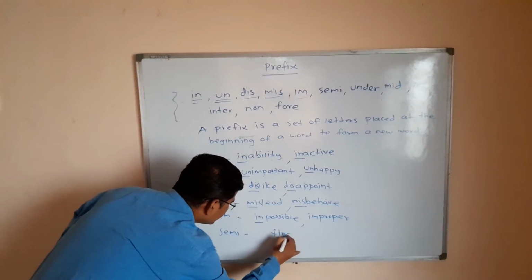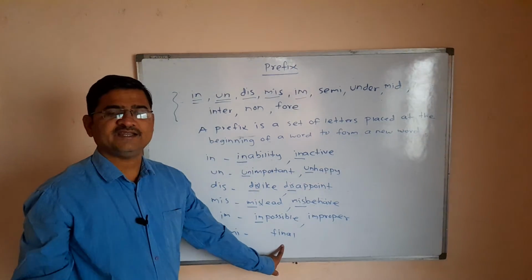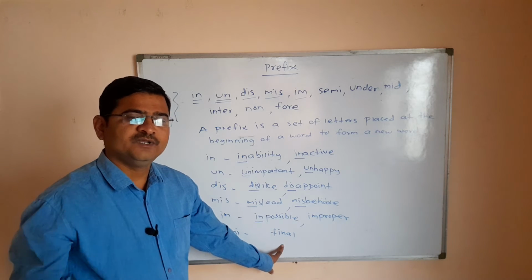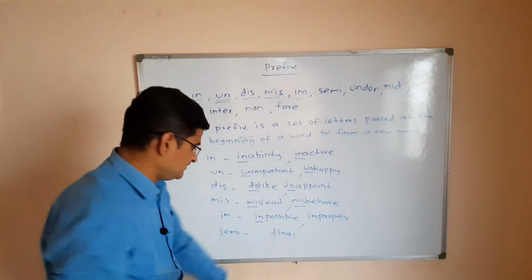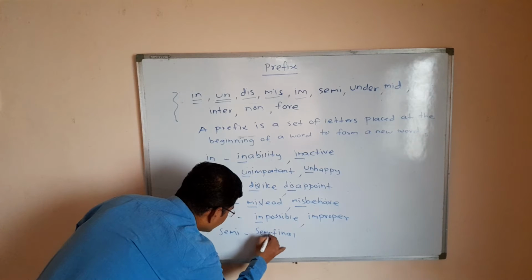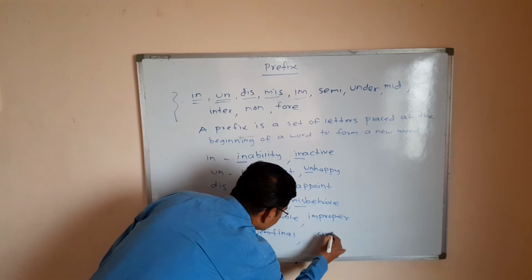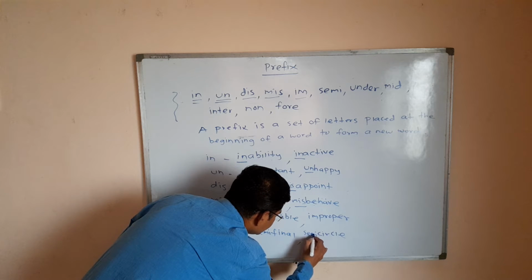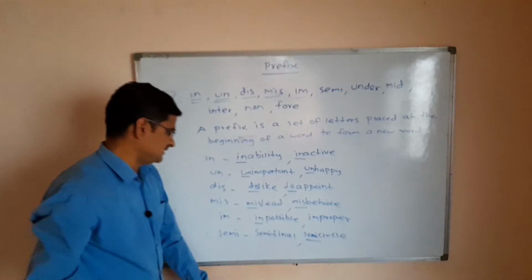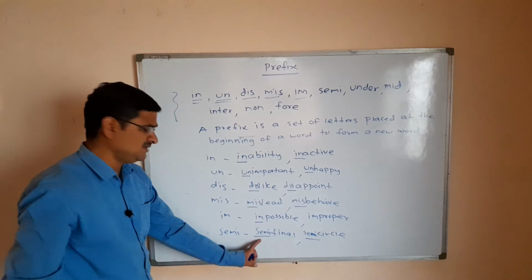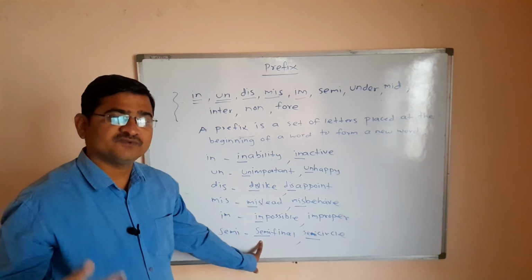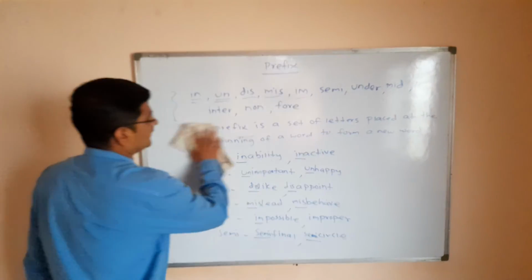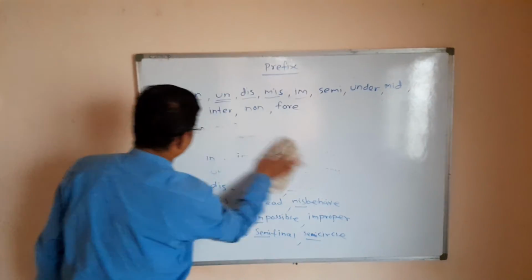Another is semi. See here, the word is final. We can add semi to it and create a new word. The newly created word is semi-final. Circle, semicircle. Here also semi-final. Semi is an example of a prefix. We will study other prefixes now.